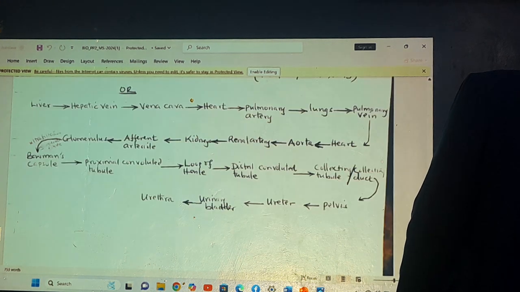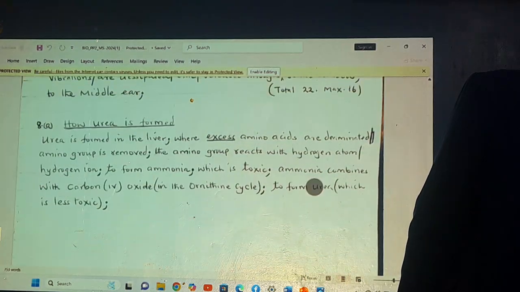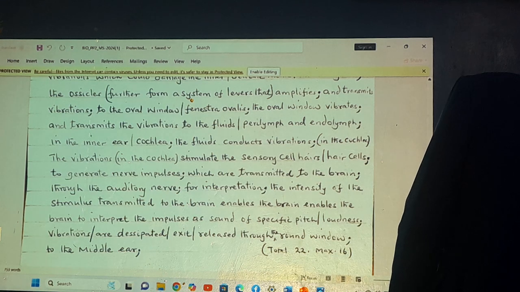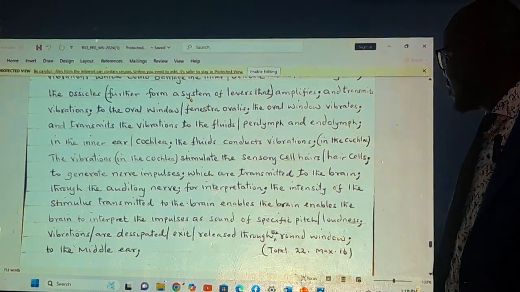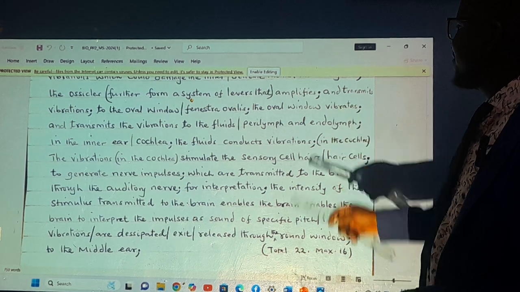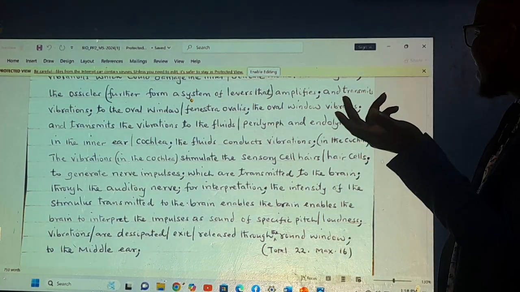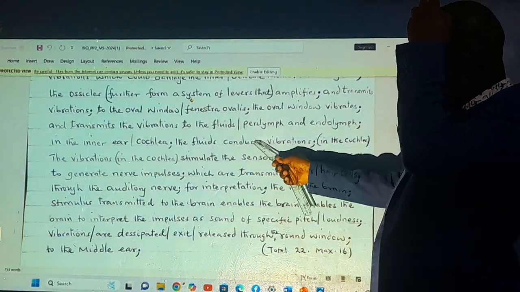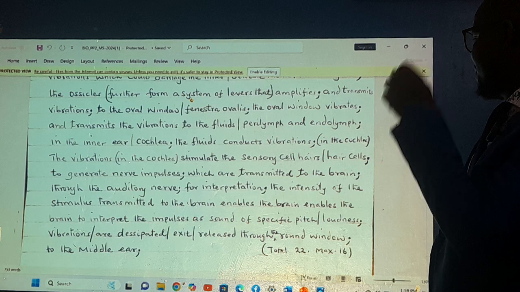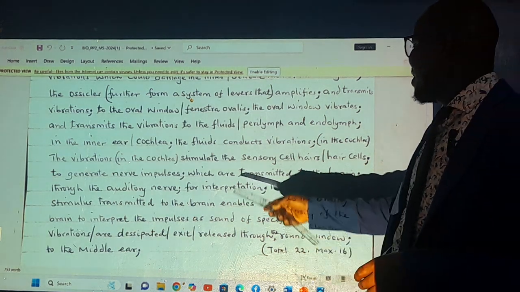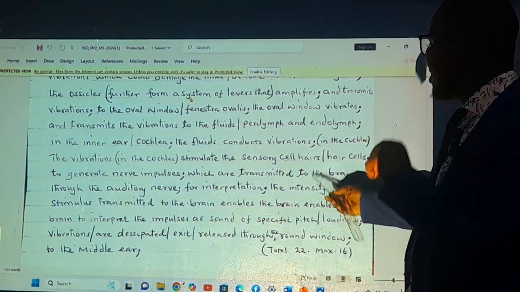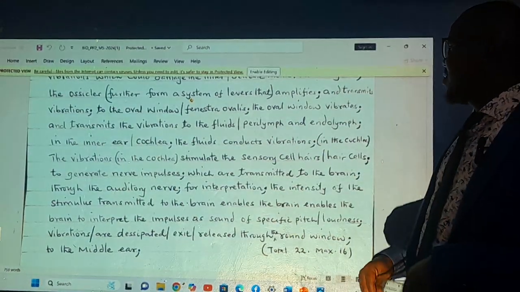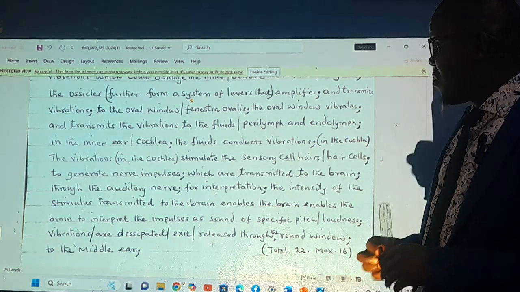So a fluid called what? Perilymph and endolymph. From that point, we're speaking about the perilymph and endolymph, the fluid which gives us some roles like balance. From that point, in the inner ear, that is the cochlea, the fluid conducts vibrations in the cochlea. The vibrations stimulate the sensory cells. That movement will disturb those sensory cells, and they will generate a nerve impulse, which is transmitted to the brain through the auditory